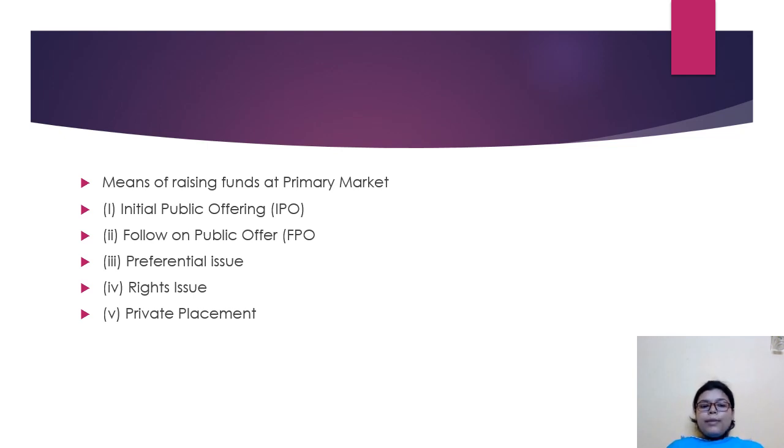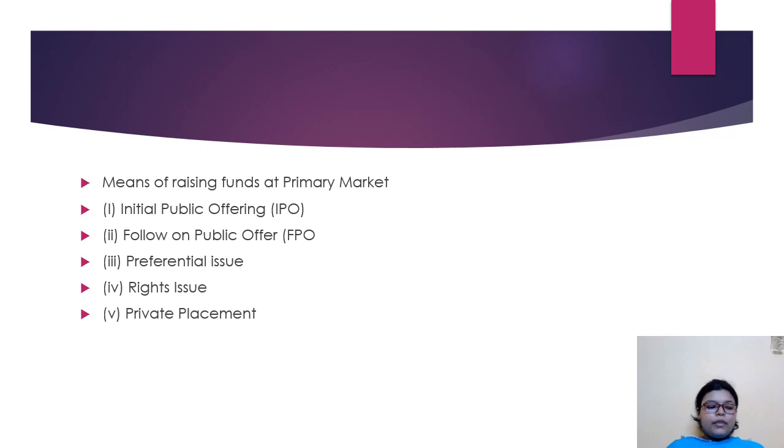An IPO is done by companies who are not listed in the share market, but in an FPO the company is already listed in the stock market and may want to issue new shares, so they can do it in the primary market again.